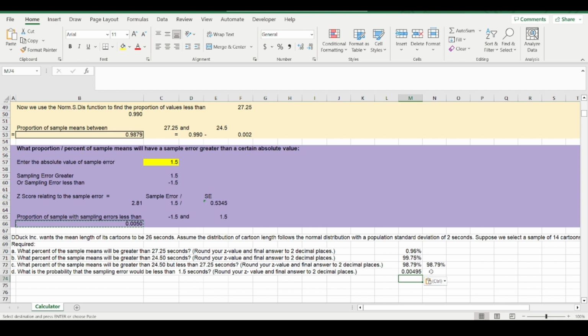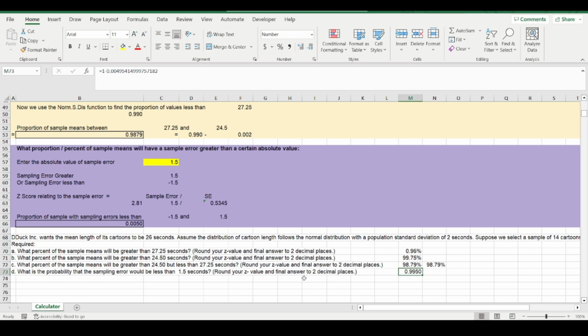So to work out the proportion that we expect to be less, we can say 1 minus that value. And a note, they're just asking what is the probability, so here we're just going to leave it as such and make this 2 decimal places. Okay, make it a bit bigger.